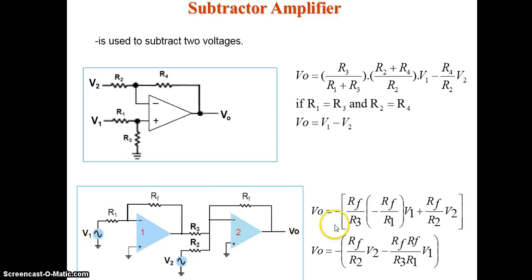Now, this is another circuit for doing the subtraction operation. This is the same circuit you have done in the lab also. This is an inverting amplifier, and this is a summing amplifier. We have derived these expressions in the lab. So this is another circuit for doing the subtraction operation. Now we'll see how to derive the expression for the output voltage for this circuit diagram.